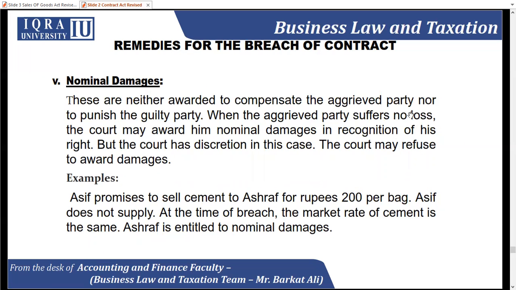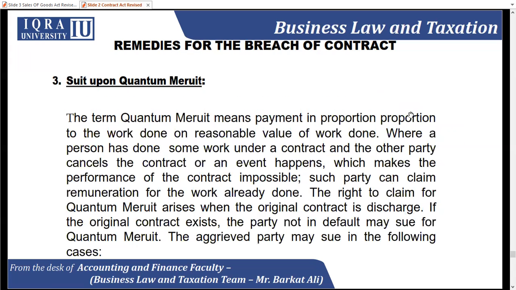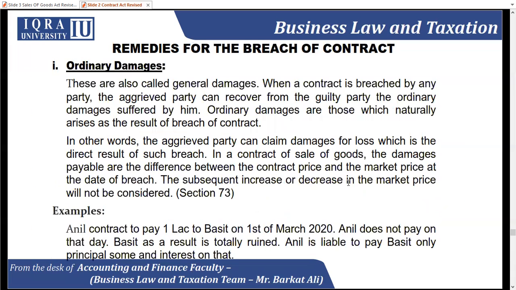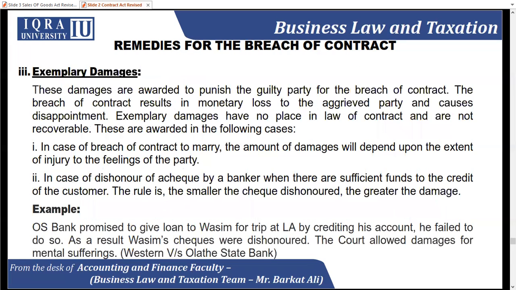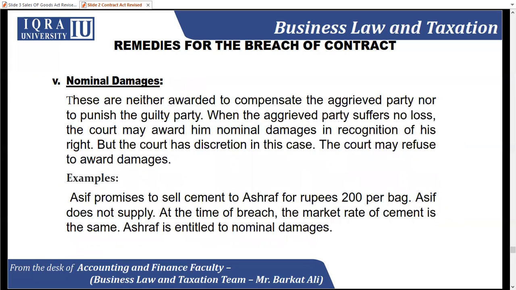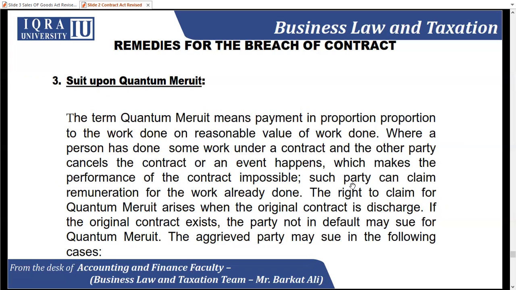Number three is a suit upon quantum meruit. We have another type of remedy. Okay, we already read the five types of damages, which I'm going to read one more time. They are ordinary damages, special damages, exemplary damages, liquidated damages, and nominal damages. Now in actual remedies we have a third type of remedy, which is called the suit upon quantum meruit.